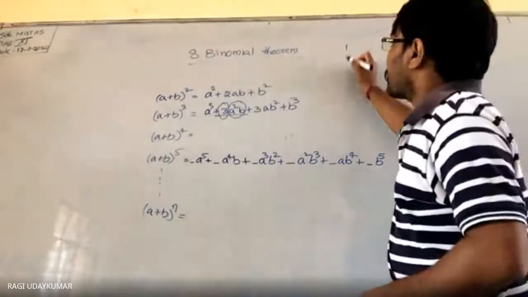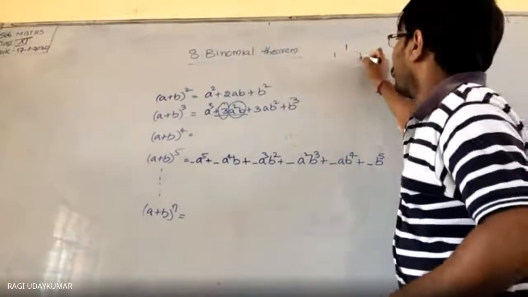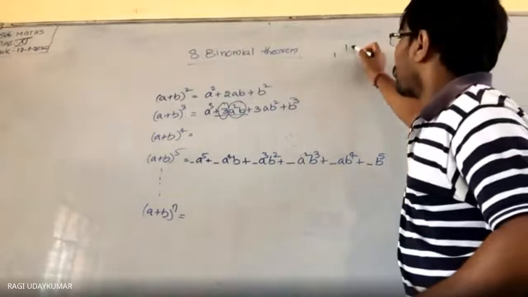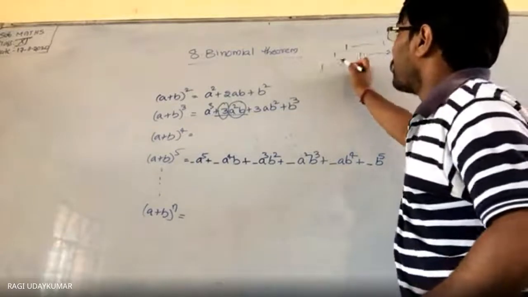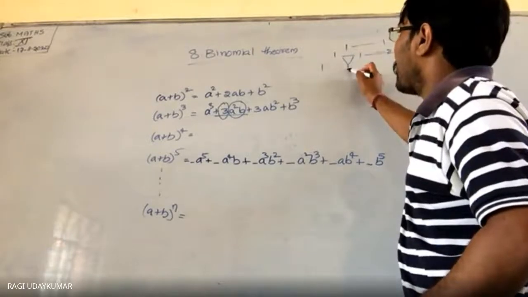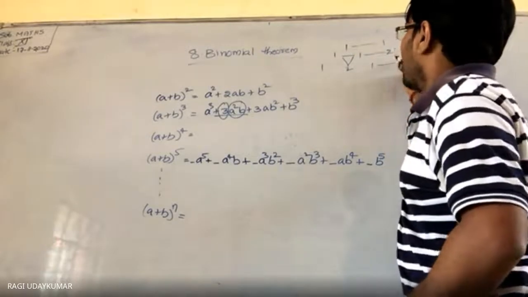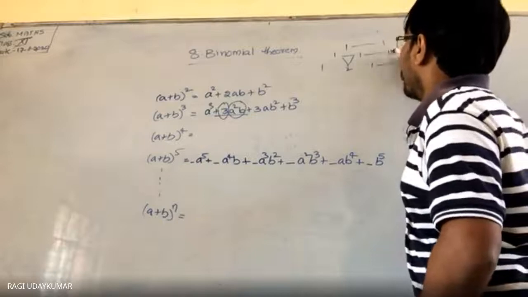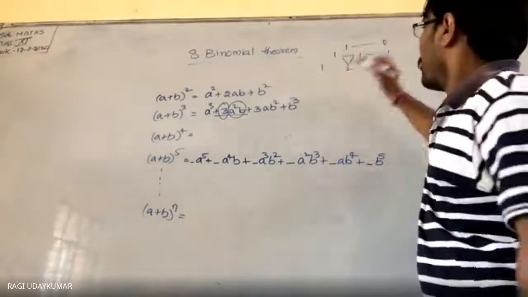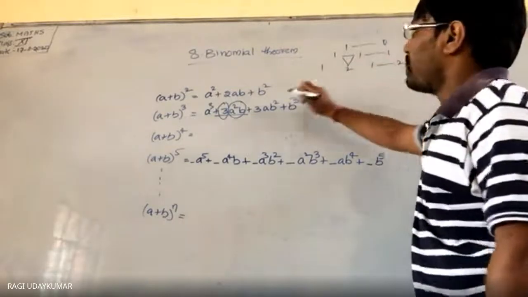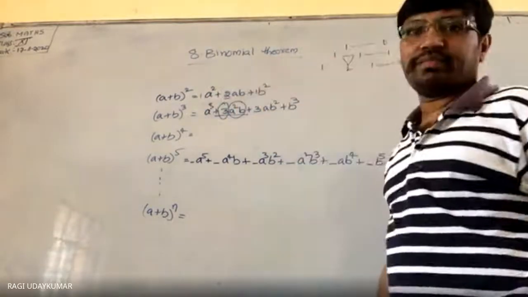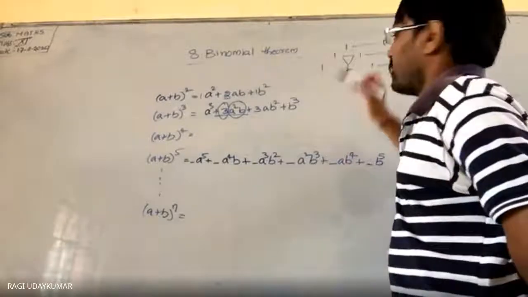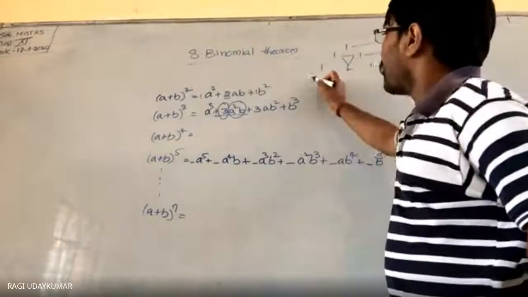First he has written 1 here and 1. This is power 1 whenever you are having. This is power 2 whenever you are having. Power 3 के लिए 1. ये दोनों को ऐड करके इधर लिखो 2. Sorry, power 1 के लिए ये है, power 0 के लिए ये. And power 2 whenever you are having a plus b whole power, coefficients क्या है ये? 1, 2, 1. Power 3 whenever you are having 1.